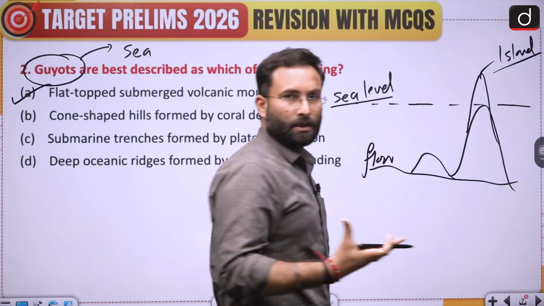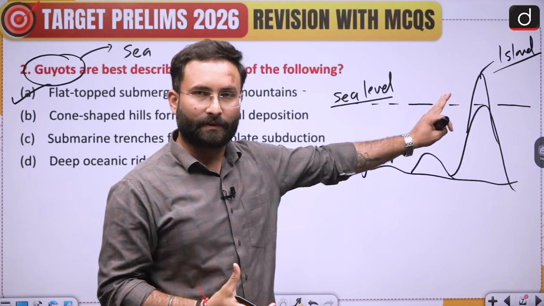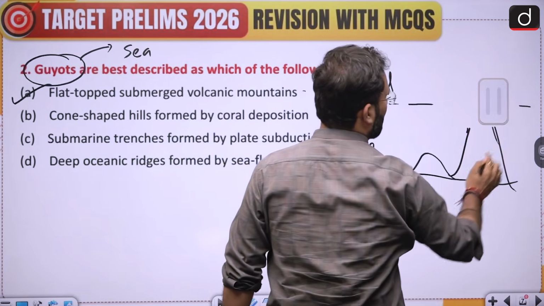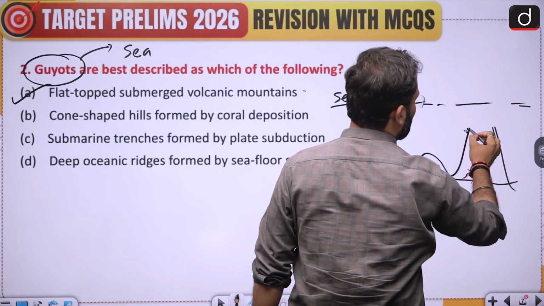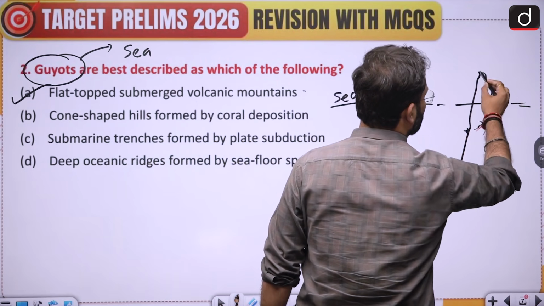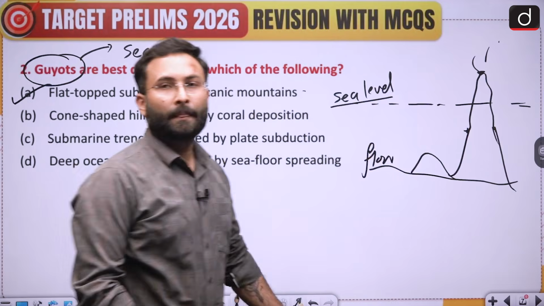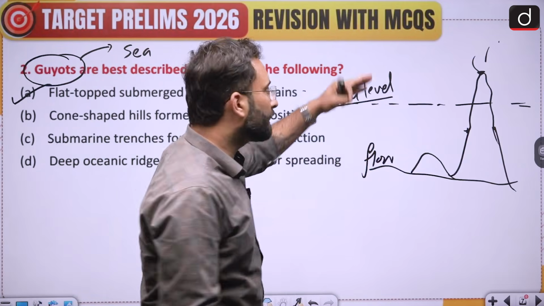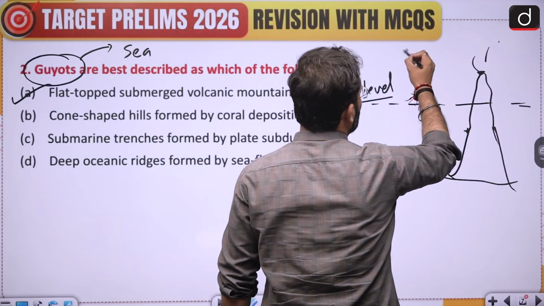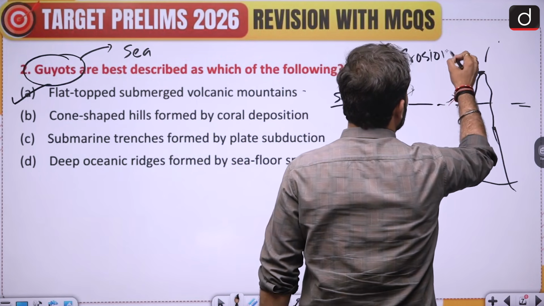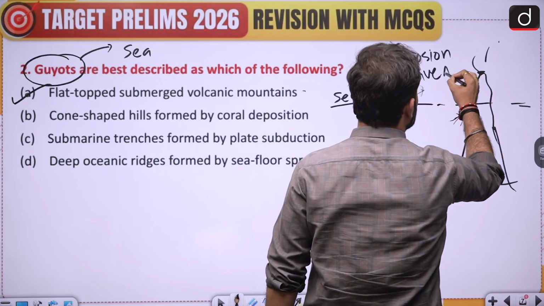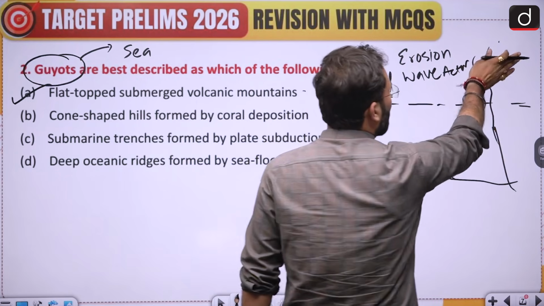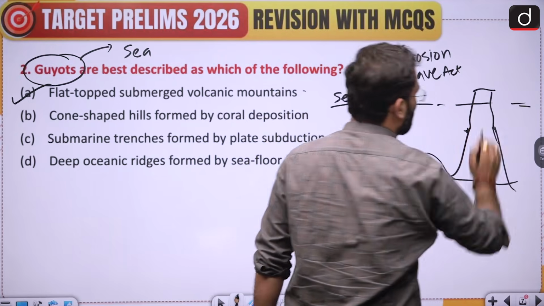Now, depending on the nature of the mount, it can be a volcanic island as well. Okay, so this is an island. Now think about it. If it is a volcanic island, this is your sea. Because it is above the sea level, there can be weathering, erosion activities, and wave action, because of which the top part of it gets eroded, and this is how it starts to look.